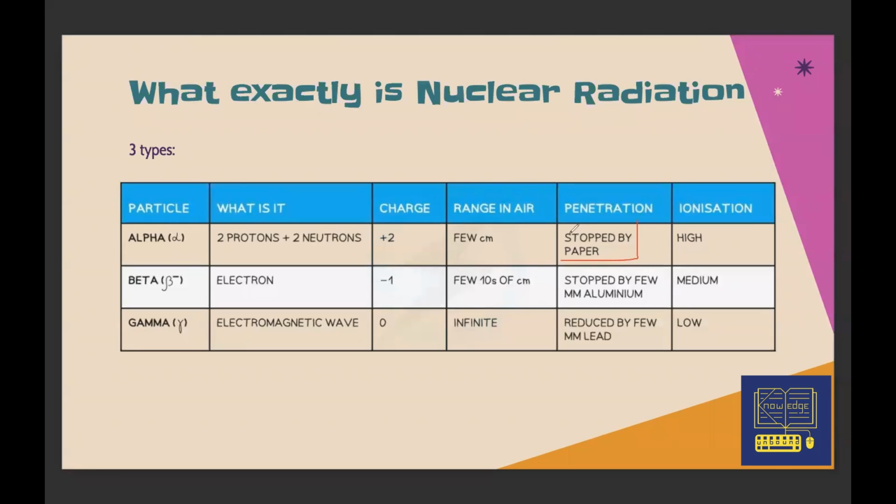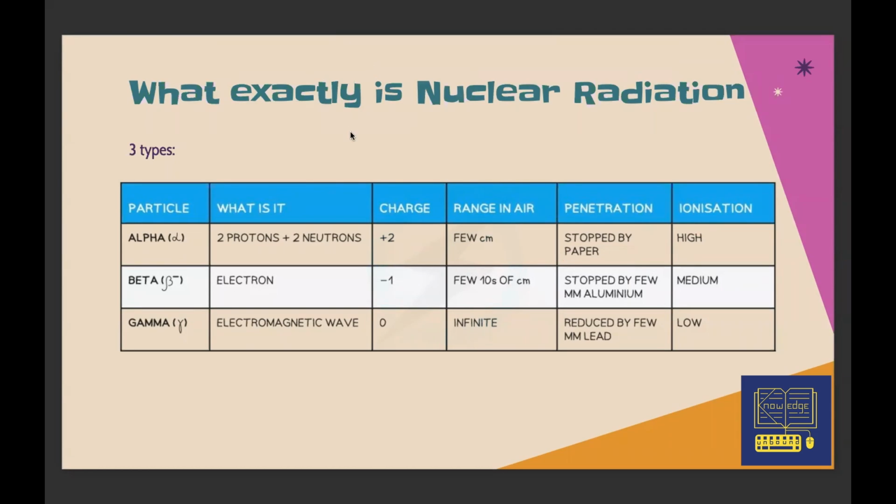If you are asked, alpha has the least penetration power, but a very high ionization power. So if you're made to stand in a chamber of alpha particles, there is a very probable chance they will not penetrate deep, but they will have a high chance of ionizing your skin, meaning causing skin cancers or cancer near your skin.